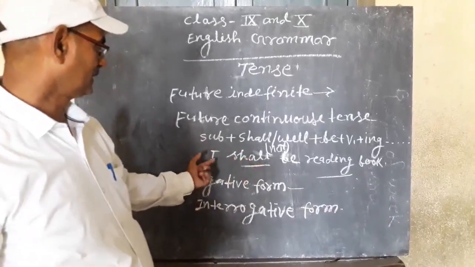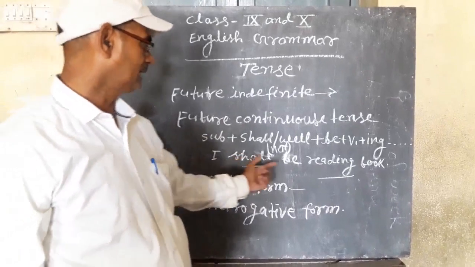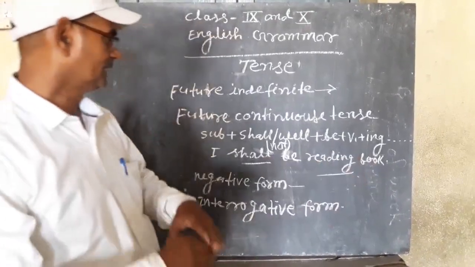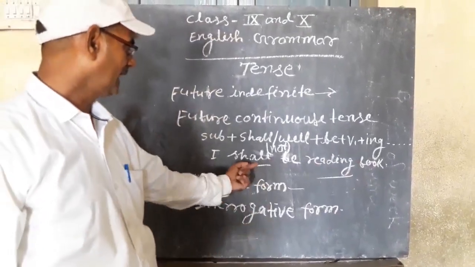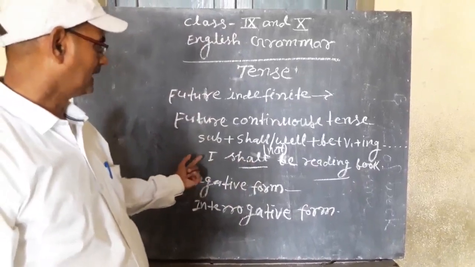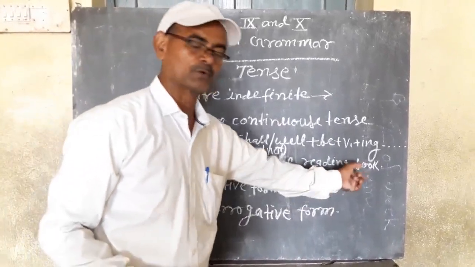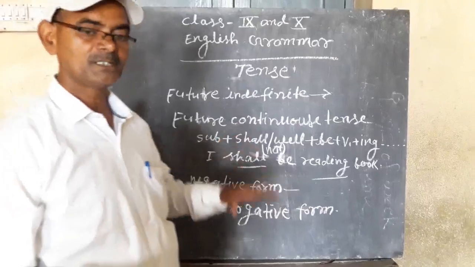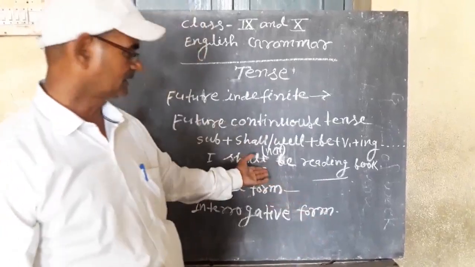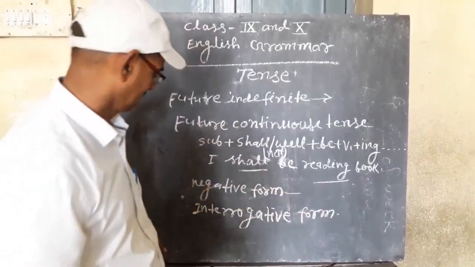Here is example also. I shall be reading book. To change it interrogative, shall will be just before. Shall I be reading book? It will be the change of the same sentence into interrogative sentence.